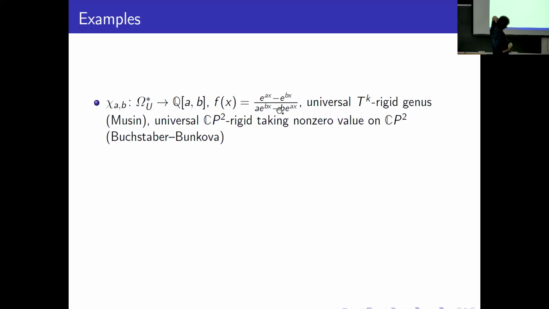In fact, it was proved by Buchstaber and Bunkova that it's enough to have rigidity only on CP^2, in fact, a non-zero value on CP^2.